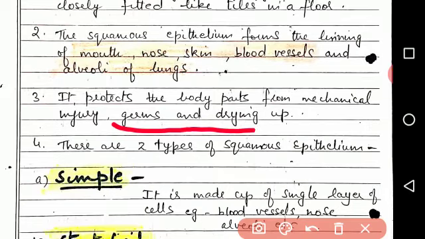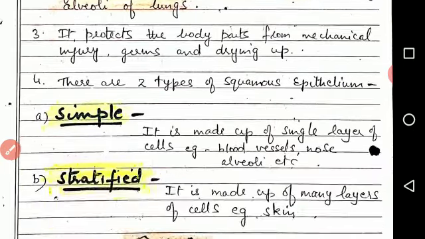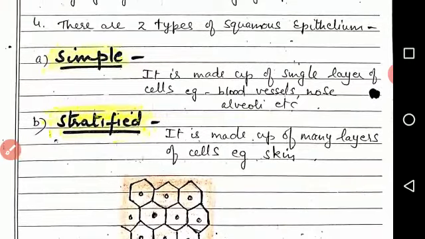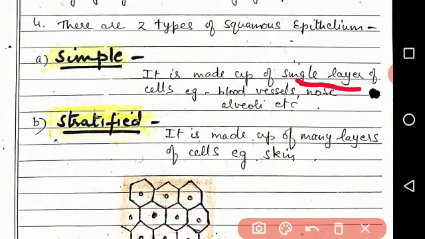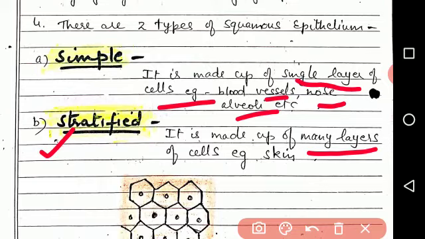Now, there are two types of squamous epithelium. What are these two types? Simple and stratified. Simple epithelium is made up of a single layer of cells. For example, it is present in blood vessels, nose, alveoli, etc. Stratified means when the squamous epithelium is made up of many layers, then it is called stratified.